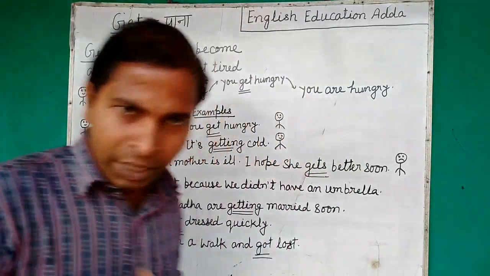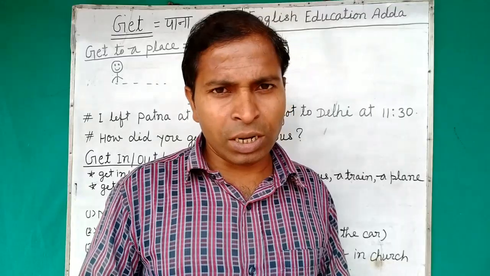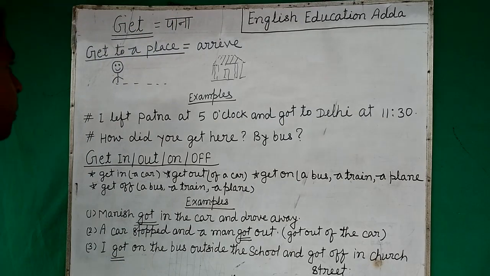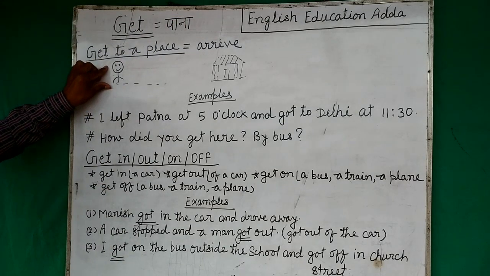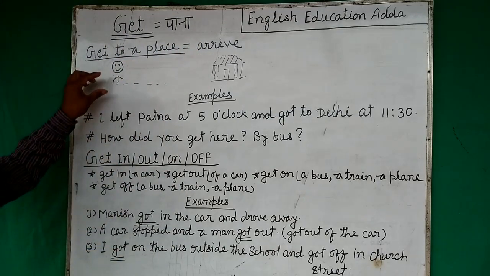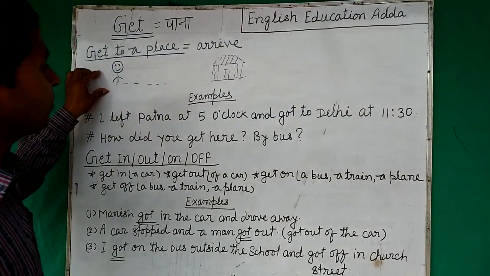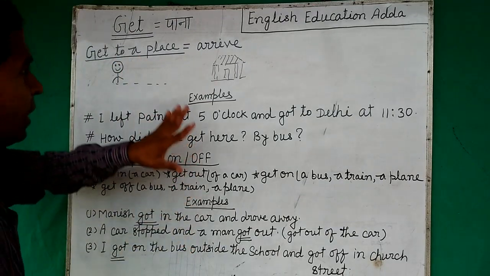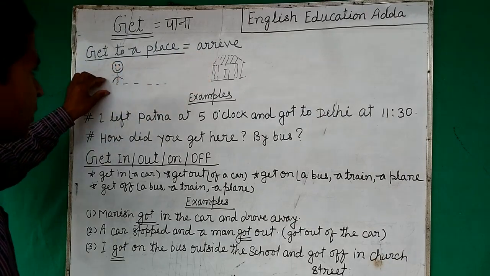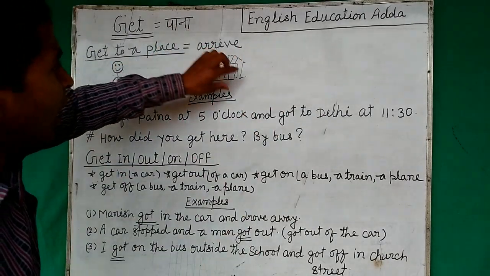Okay. So now this is another example I'm giving you. How can you understand a third usage? We use get in the condition of getting to a place, to arrive. So now I'm here, and I get to a place. I'm leaving this place and reaching another place, arriving at this place. In the condition of that, we'll use these sentences. If you are reaching a place, obviously you left from somewhere else, so now you are arriving there.